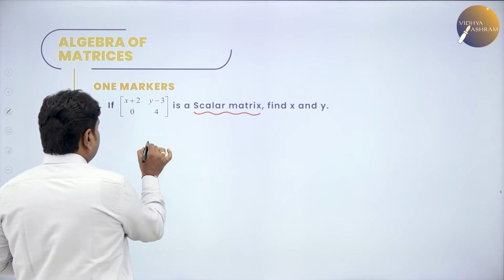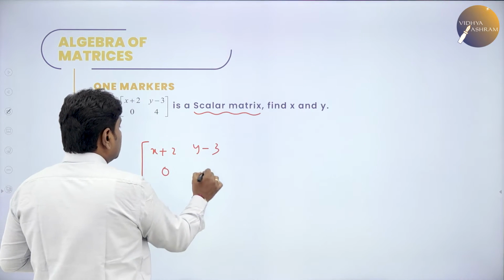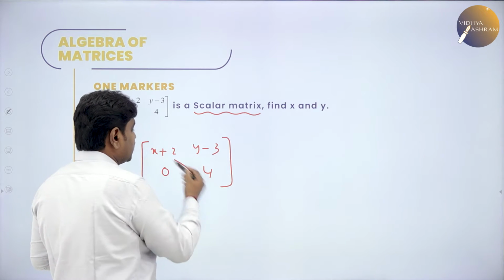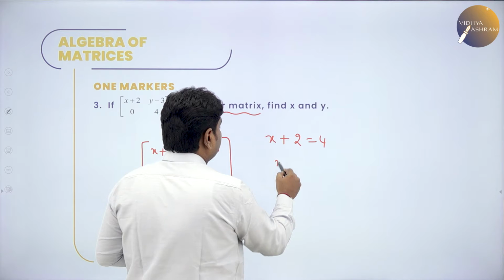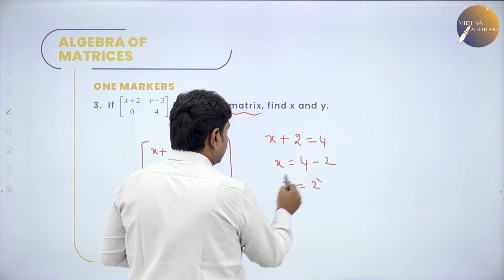They have given the scalar matrix x plus 2, y minus 3, 0, 4. Scalar means the diagonal elements should be the same, so these two should be the same. So x plus 2 should be equal to 4. So what is x now? 4 minus 2. So what is x? 2. You got the x value.